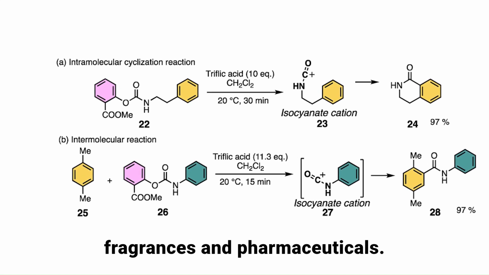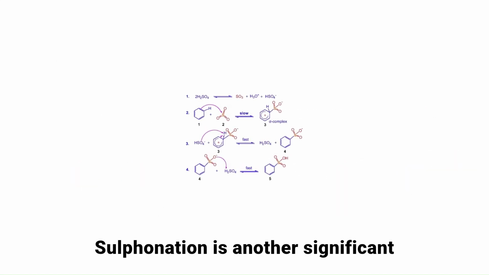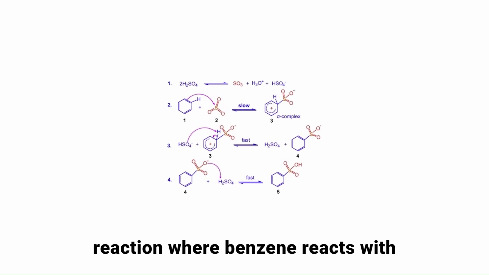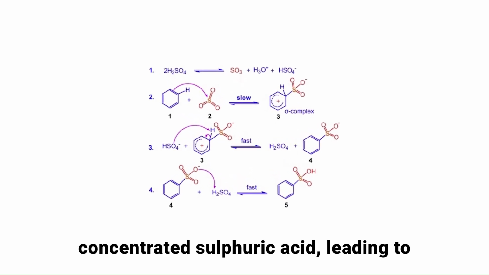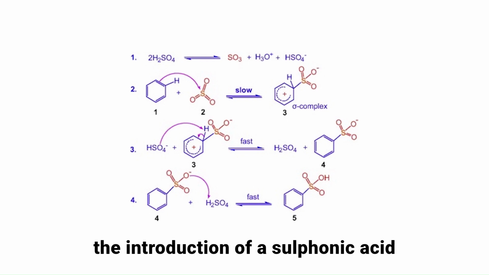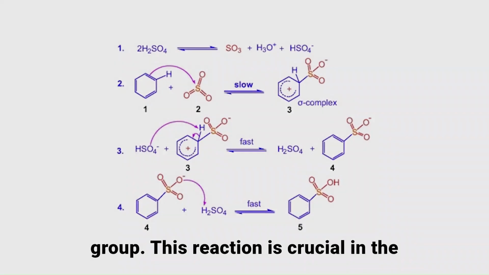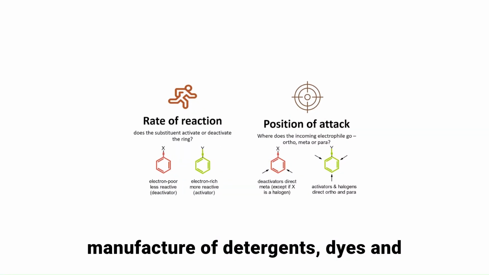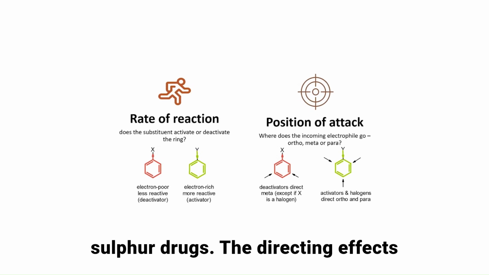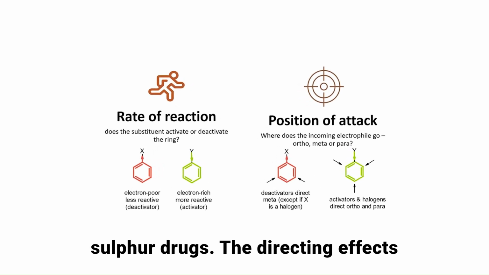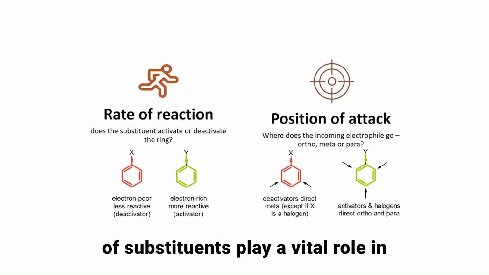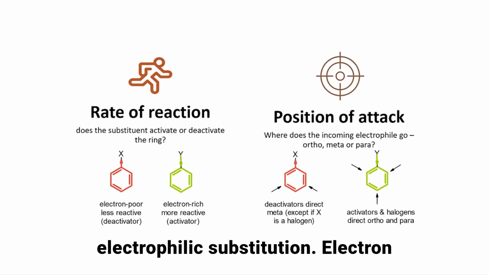Sulphonation is another significant reaction where benzene reacts with concentrated sulfuric acid, leading to the introduction of a sulfonic acid group. This reaction is crucial in the manufacture of detergents, dyes, and sulfa drugs. The directing effects of substituents play a vital role in determining the position of new electrophilic substitution.